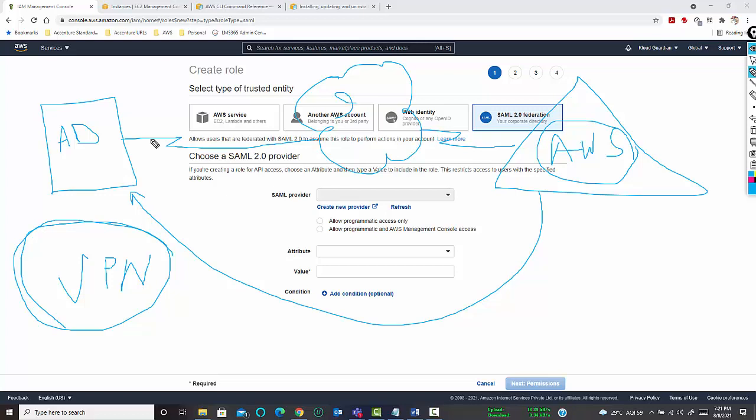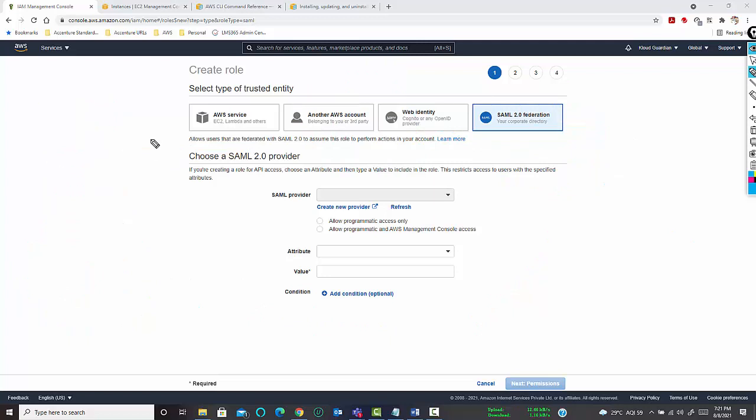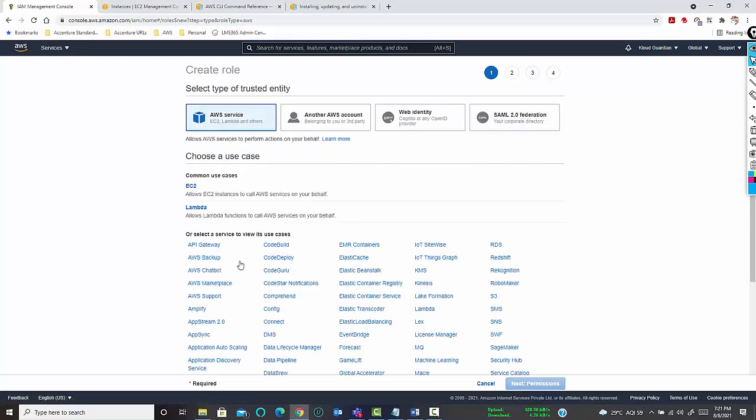Okay. Now, since we don't have this kind of environment in our lab, let me show you the role policies based on the AWS services that we are having. If you remember my last annotation that I shared, we need to create an S3 bucket, or create an EC2 instance, and give permission to that EC2 instance to access an S3 bucket.